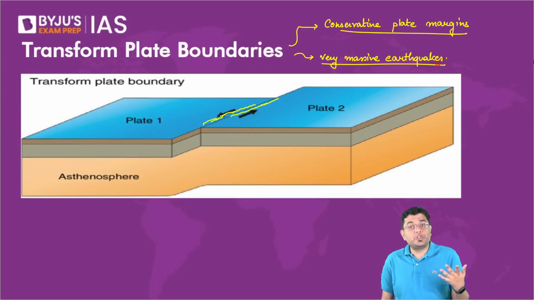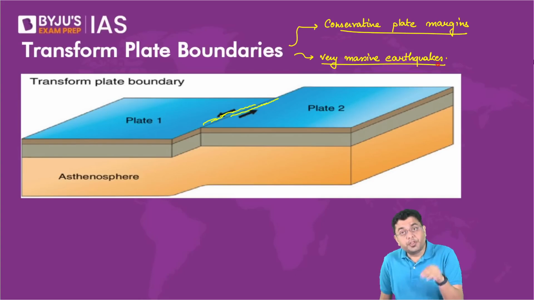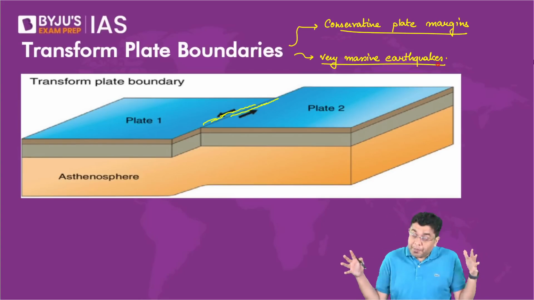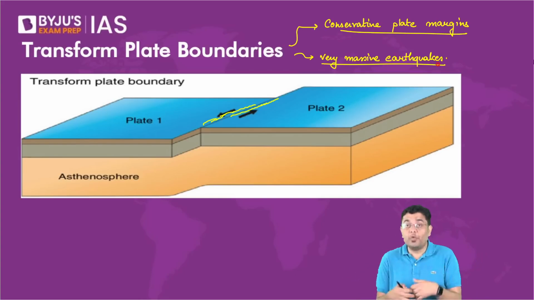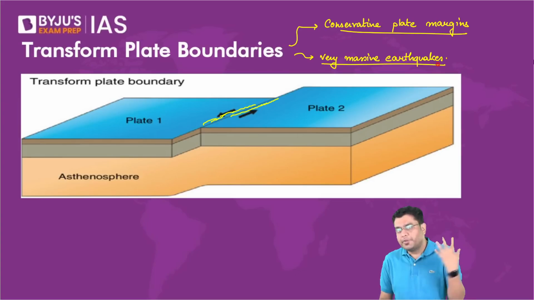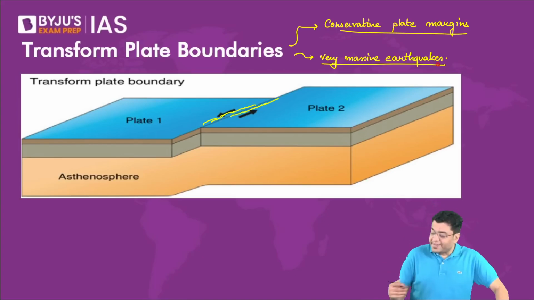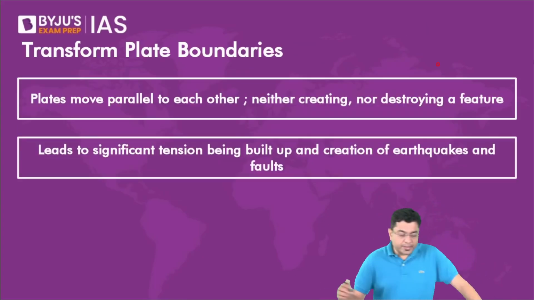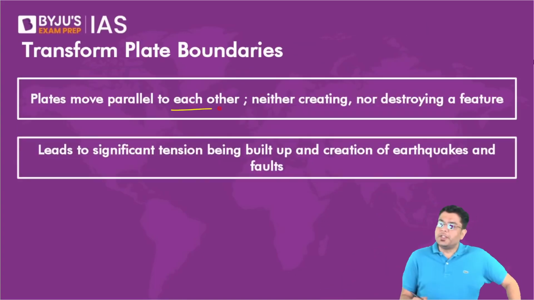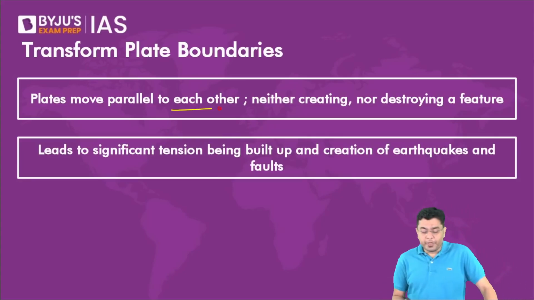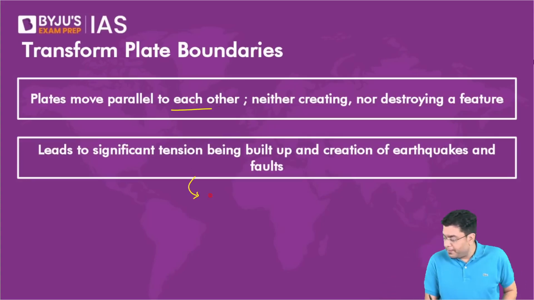And why are they very strong? Because in the case of convergence, in the case of transform, in both these cases, you have the plates experiencing resistance, overcoming that resistance. And when they do overcome that resistance, immense amount of energy will be produced. So these cracks get created. So plates move parallel to each other, neither creating nor destroying a feature, which leads to significant tension being built up and creation of earthquakes and faults. Example,